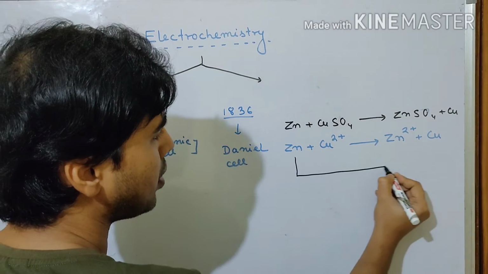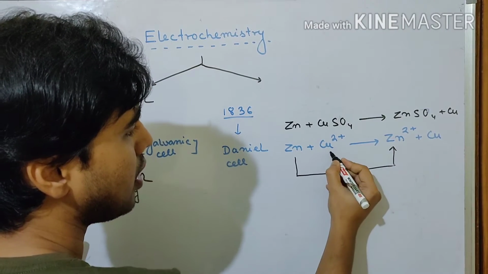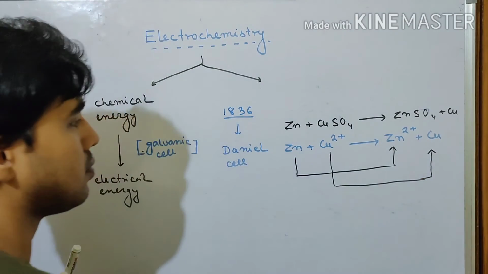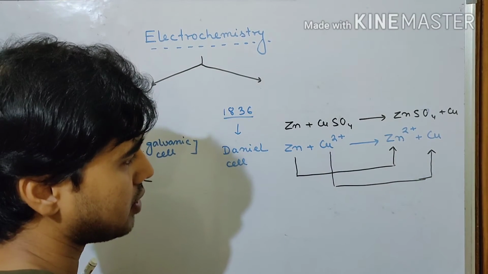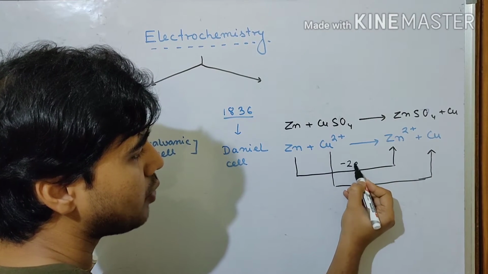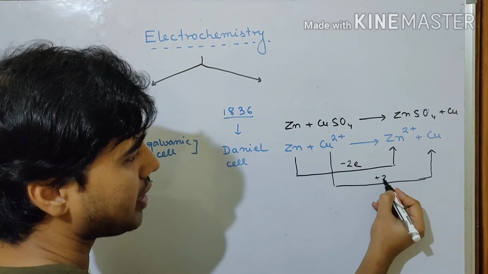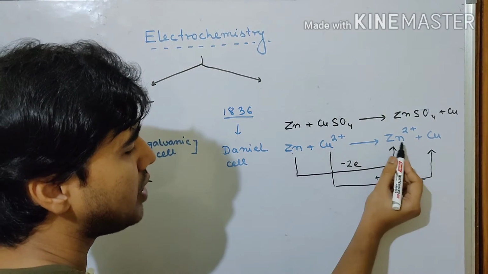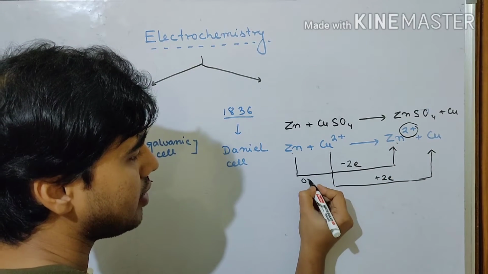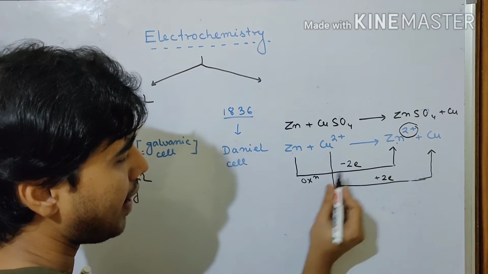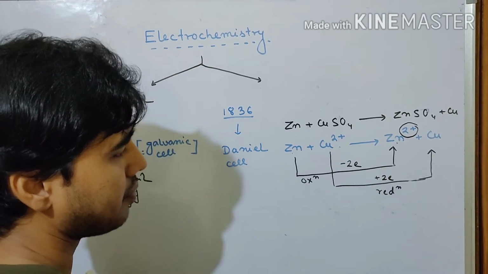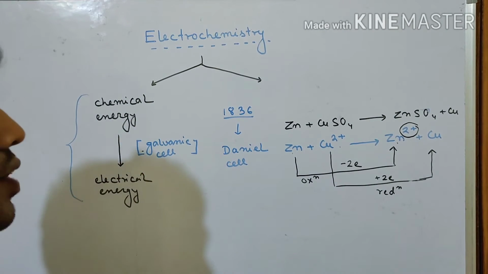Zinc to Zn2+ and Cu2+ to Cu. Check these two cases. What is happening here? Zinc is losing 2 electrons and copper is accepting 2 electrons. Losing electrons and going into a higher oxidation state is oxidation, and accepting electrons and going into a lower oxidation state is reduction.